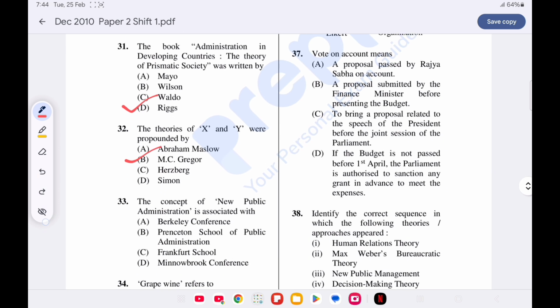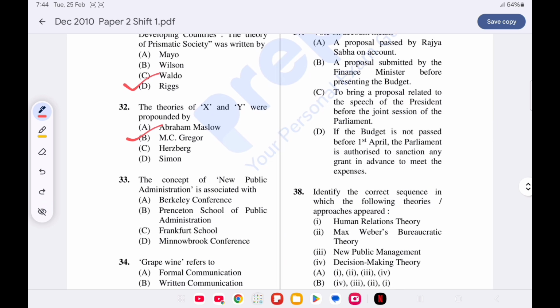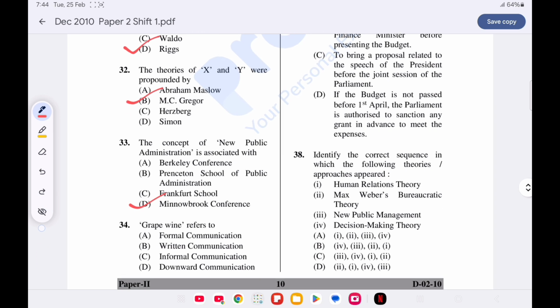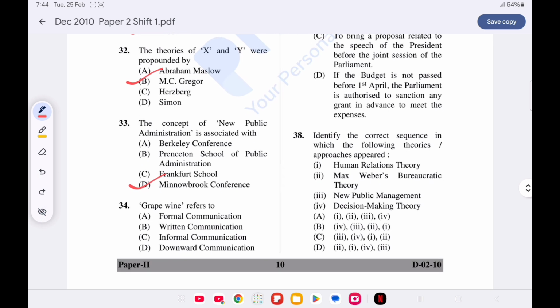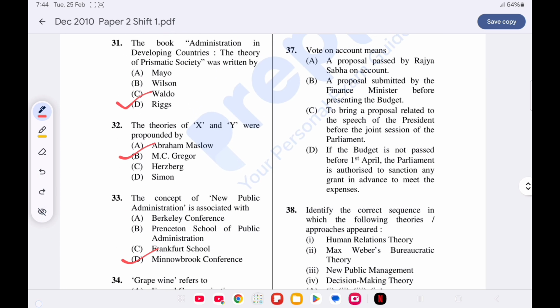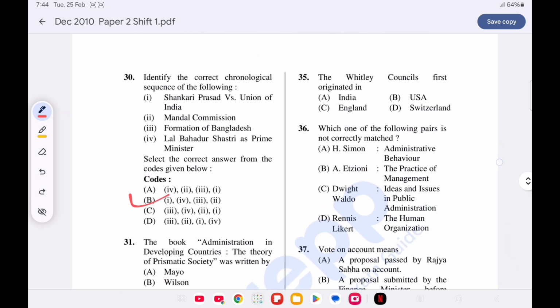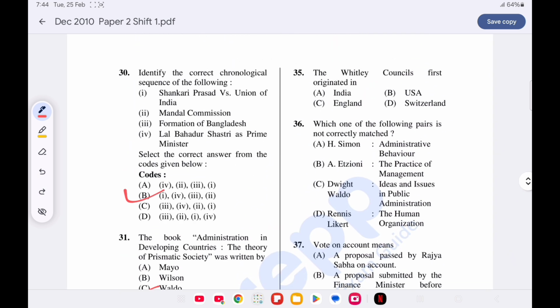Question number 33. The concept of new administration is associated with. Option D is correct. Minnowbrook Conference of 1968. Question number 34. Grapevine refers to. Option C is correct. Informal communication. Now question number 35. The Whitley Council first originated in. Option B is correct. USA.